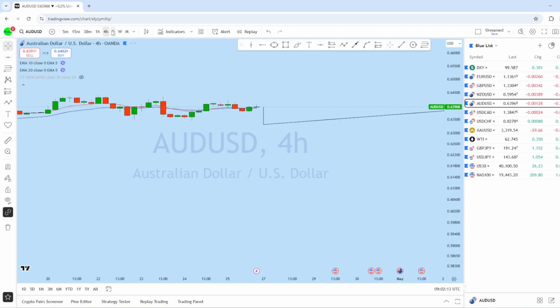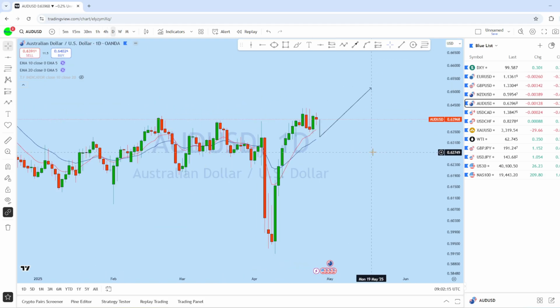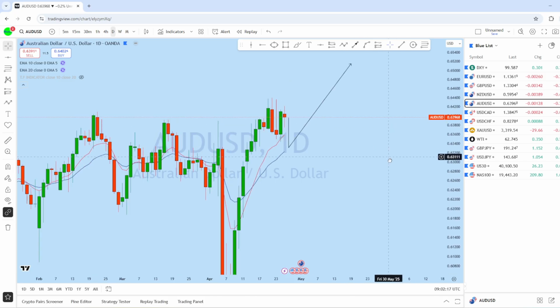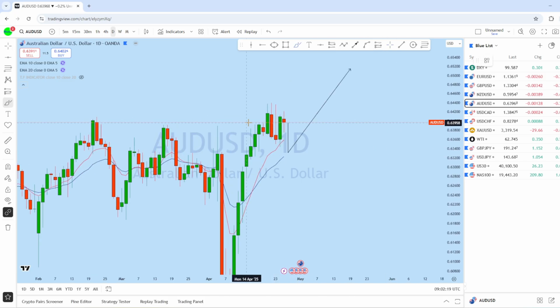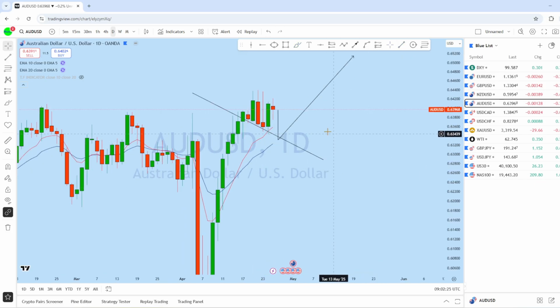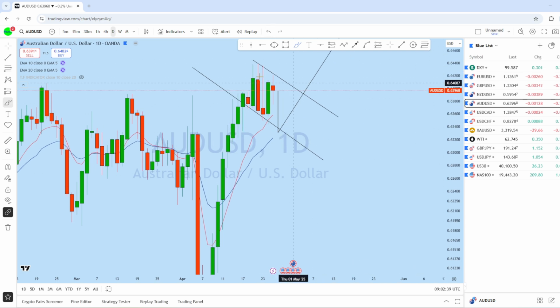Now dropping down to the daily chart, this is the daily bullish price action where the price was respecting this trend line and the support level here, and the last day of the trading week was a doji formation. As this is a bull flag here on the daily, we can expect it to initially break that low to grab liquidity for this potential bounce back to the upside in this instrument.